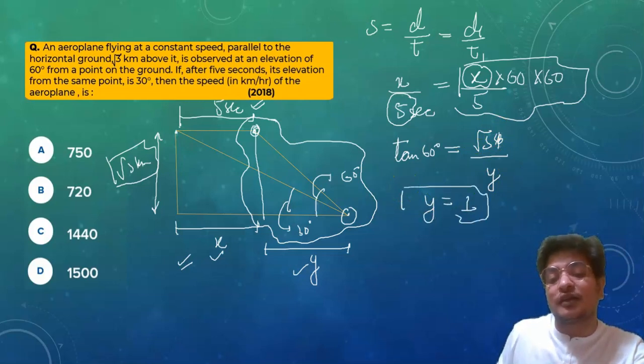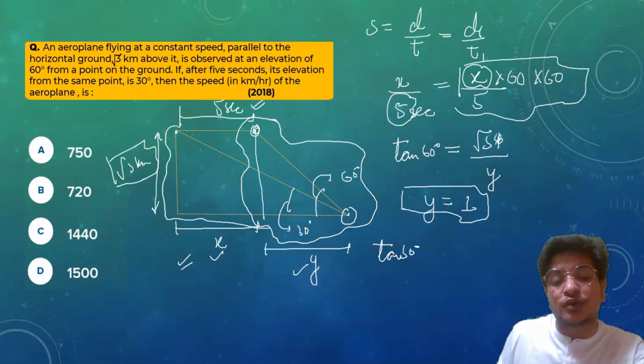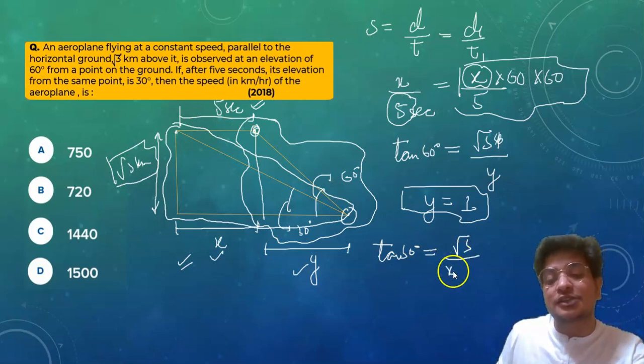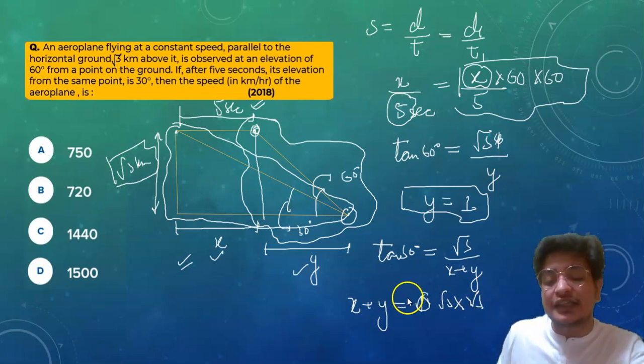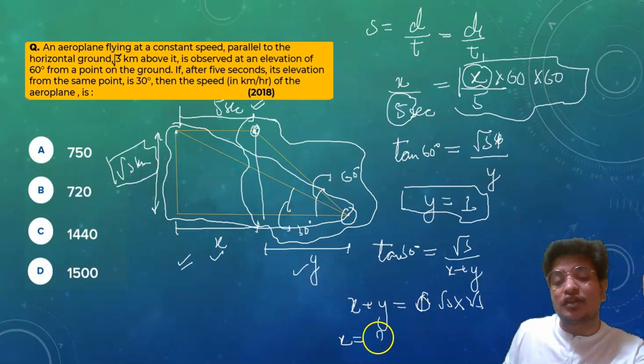Now if I take tan 30 degree, this triangle is possible, so we can write tan 30 is equal to root 3 upon x plus y. Which means x plus y is equal to root 3 into root 3, because the value of tan 30 is 1 by root 3. So x is equal to 2.